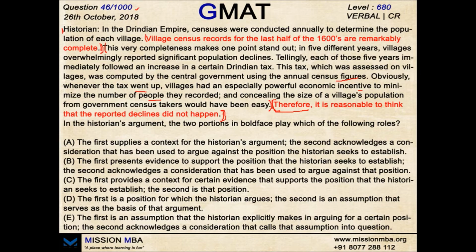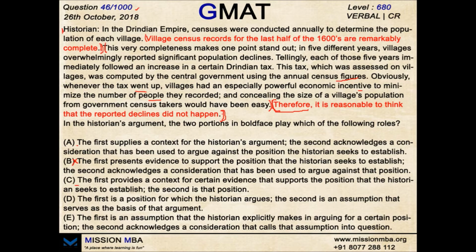The first supplies a context for the historian's argument. Very perfect. I'll keep this one for the first statement only. I'm not going to the second statement first of all. The first presents evidence to support the position that the historian seeks to establish. Not exactly, because the first one is not the premise, it's just the background data. So I can cut it down, but if you want to keep it for now, you can; later on it will be cut down on the basis of the second. Not a favorable option choice. The first provides a context for certain evidence that supports the position that the historian seeks to establish. Again, a good option.